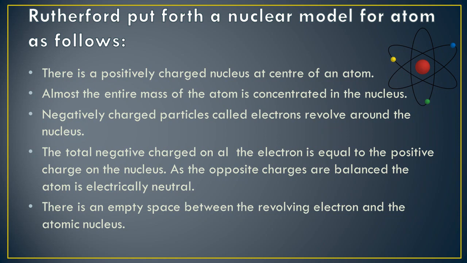The total negative charge on all the electrons is equal to the positive charge on the nucleus. That means electrons are equal in number to the positively charged protons. As the opposite charges are balanced, the atom is electrically neutral. There is an empty space between the revolving electrons and the atomic nucleus.